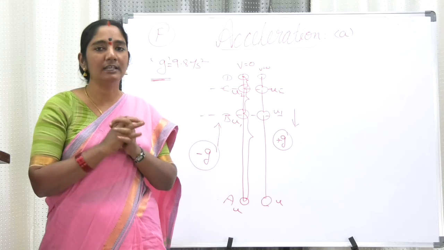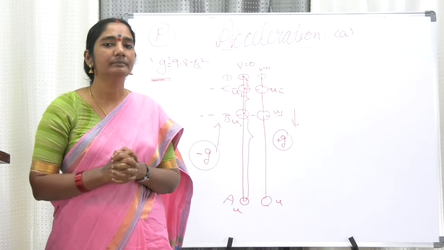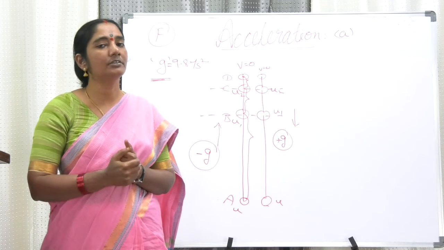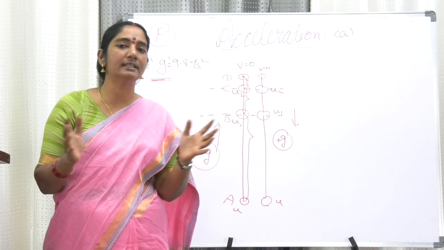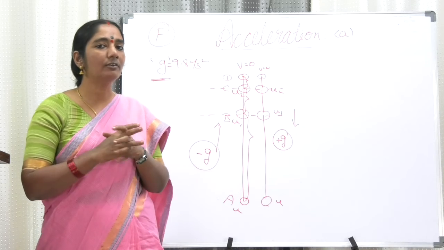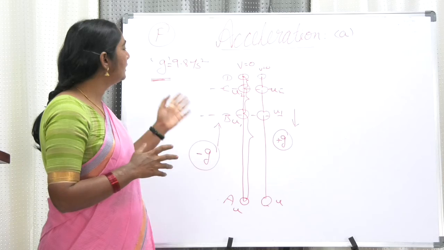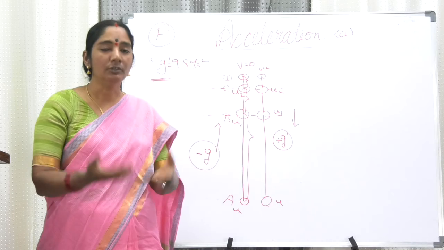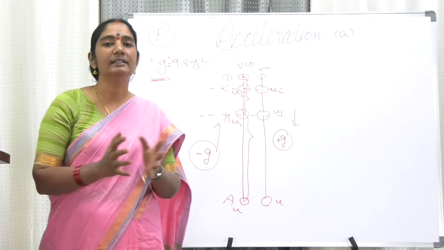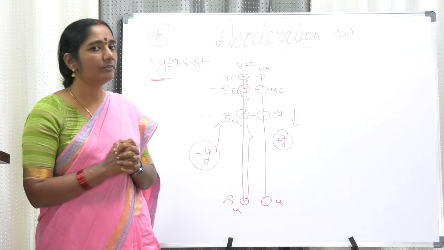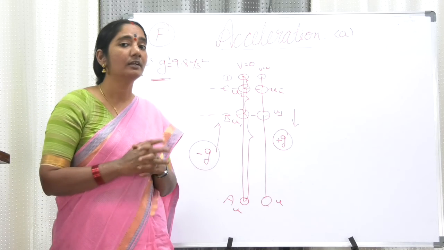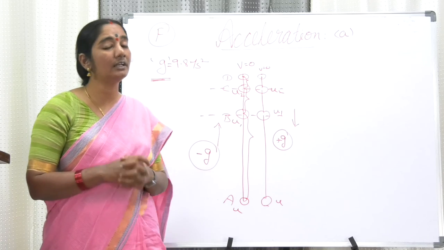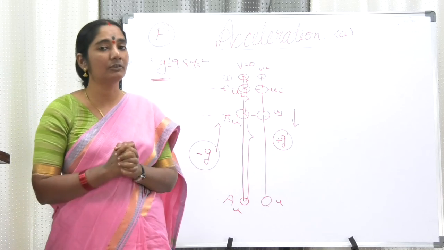What is the meaning of acceleration? What is retardation? Retardation is also called deceleration or negative acceleration. All mean the same: the rate of change of velocity. And what is acceleration due to gravity? The acceleration of a freely falling body due to the gravitational force is called acceleration due to gravity. Its units are meter per second square, centimeter per second square, or kilometer per hour square, and it is a vector quantity which has both magnitude as well as direction.